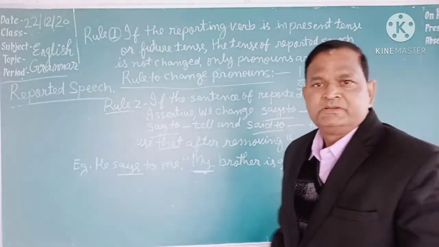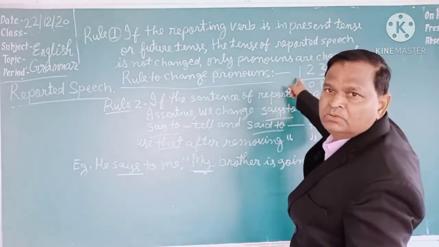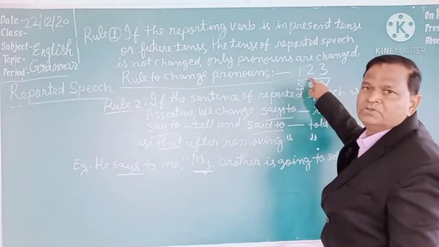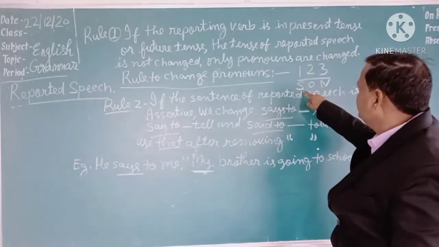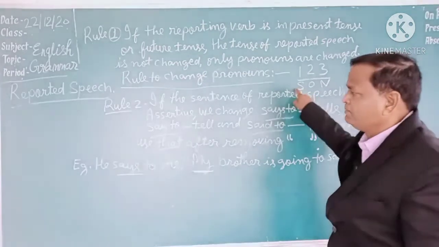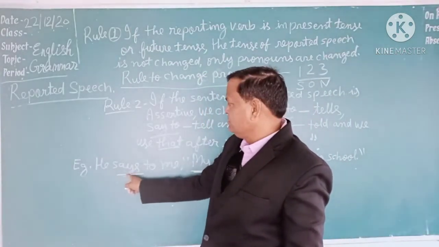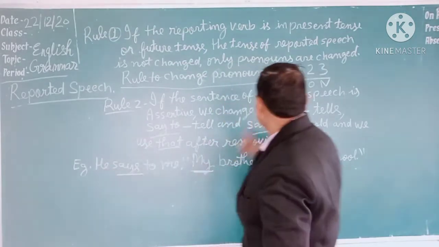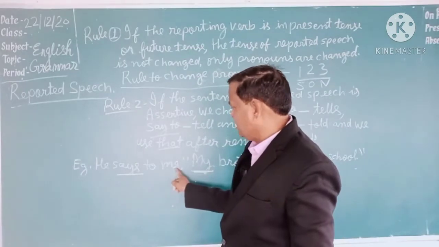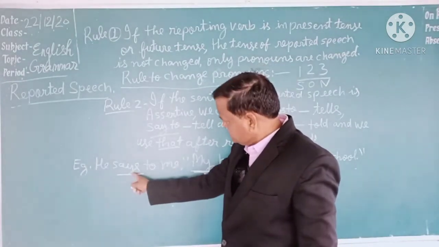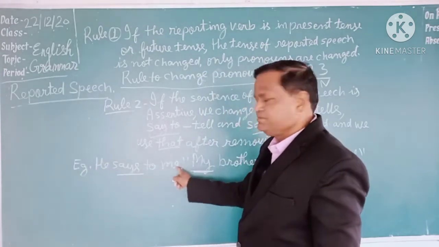I am going to describe this. One is first person pronoun. Second is second person pronoun. Third person pronoun. Here below that, S means subject of reporting verb, just like this is the subject of reporting verb. Says is reporting verb, he is the subject of reporting verb. O means object of reporting verb, like here me is the object. Says is reporting verb, he is the subject of reporting verb, and me is the object of reporting verb.